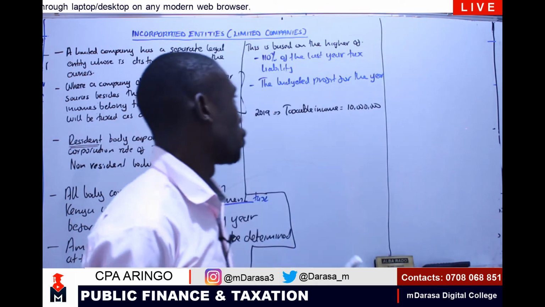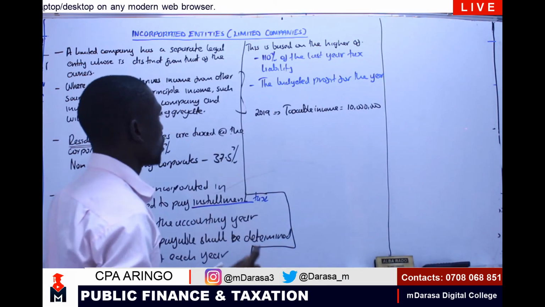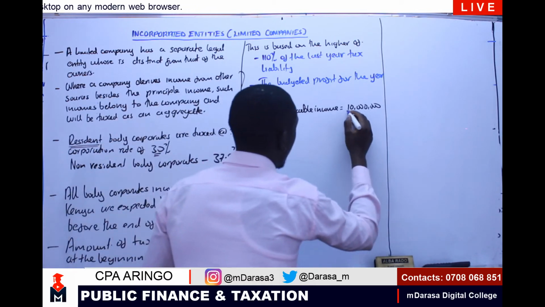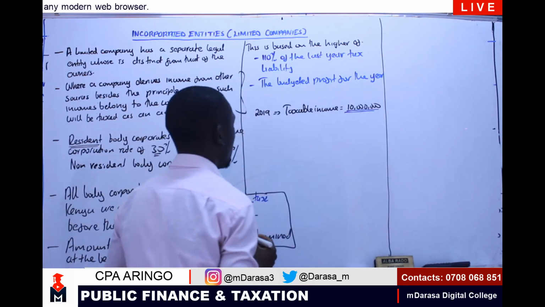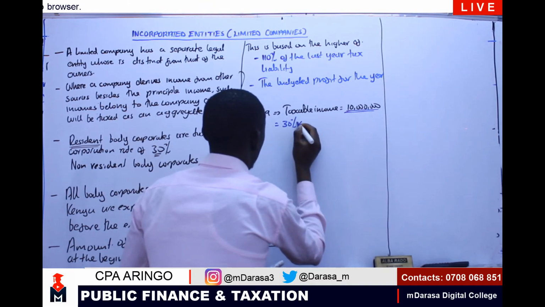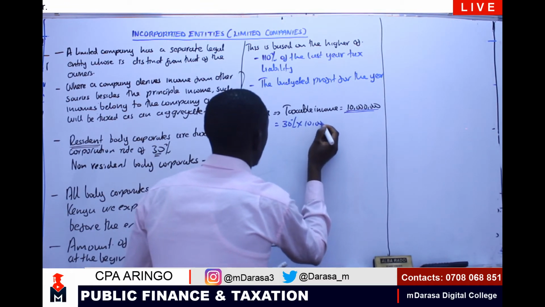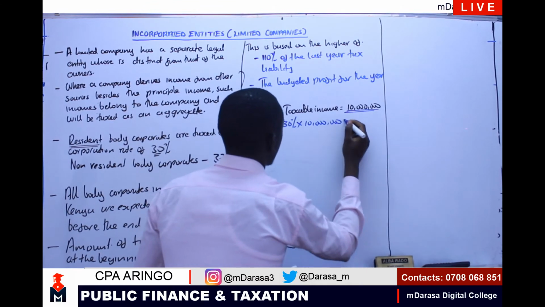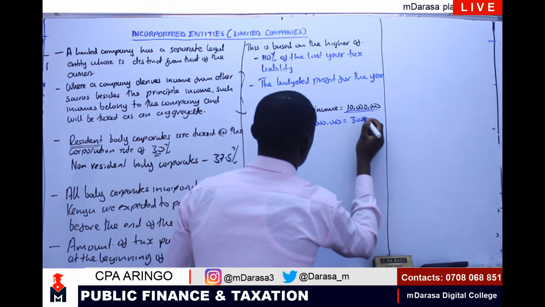We take the tax payable for last year, which would have been 30% of 10 million, to give us 3 million, right?